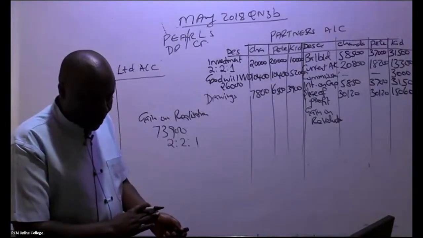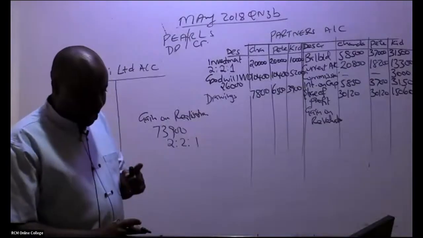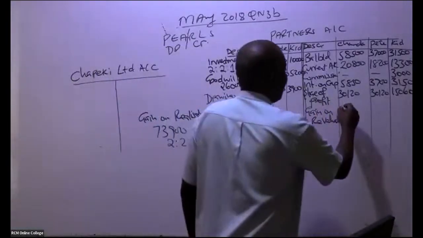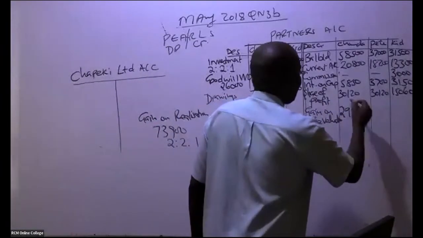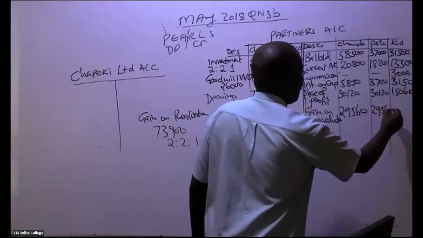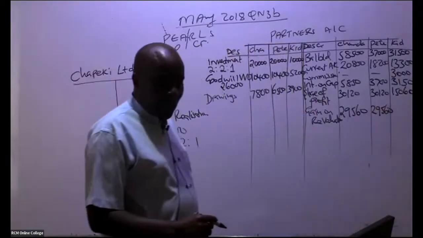It's only one student who has given me that answer. Thank you, Nancy. 29,560. And then we have lastly, these are the smaller ninja.